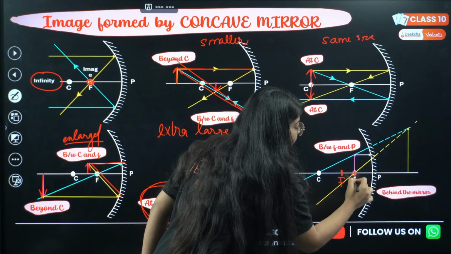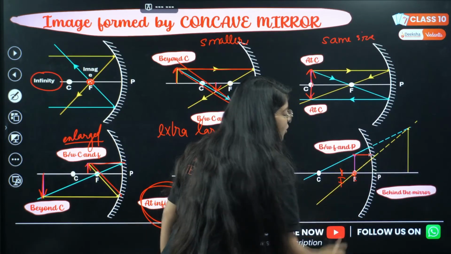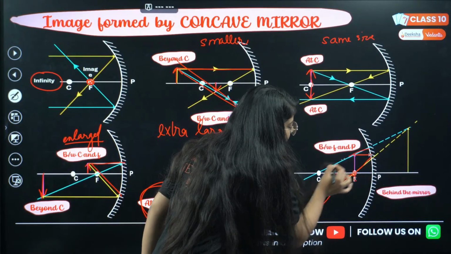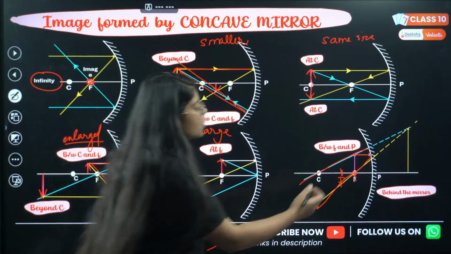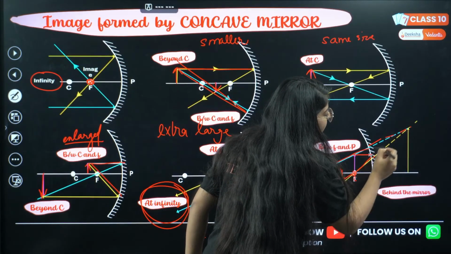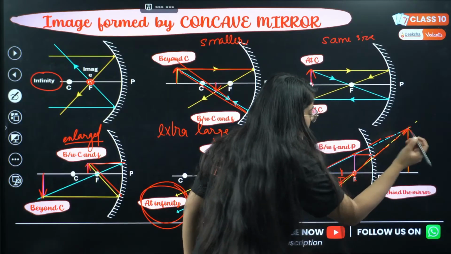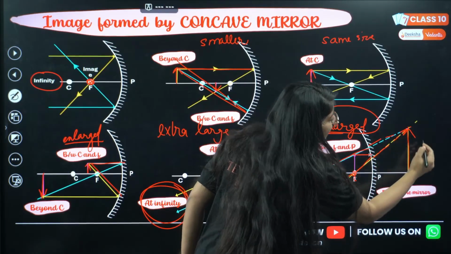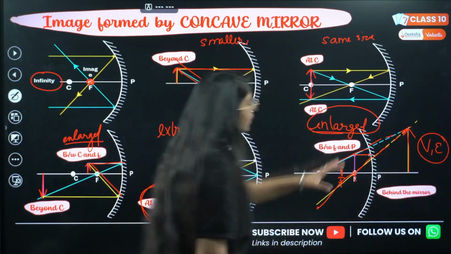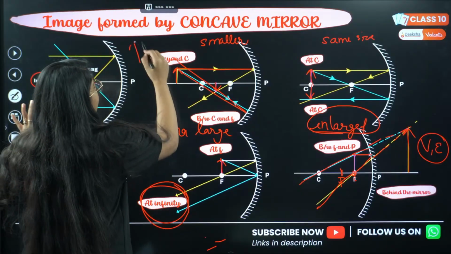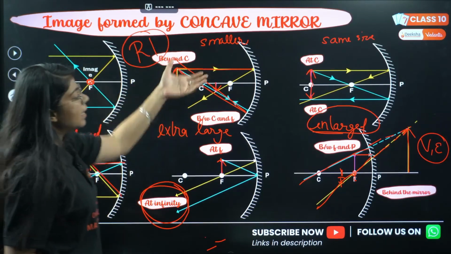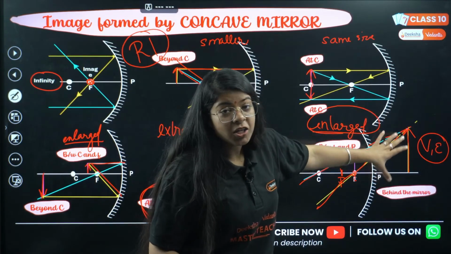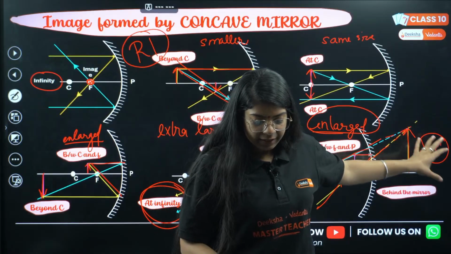Okay, then this is my focus. The object is between focus and pole. When the object is between focus and pole, we will see that the reflected rays are getting diverged. They are going away from each other. So they'll meet behind the mirror and this image will be enlarged, virtual and erect. In all the earlier cases, the image was real and inverted because real rays are meeting. But in the sixth case, the image is enlarged, virtual and erect.